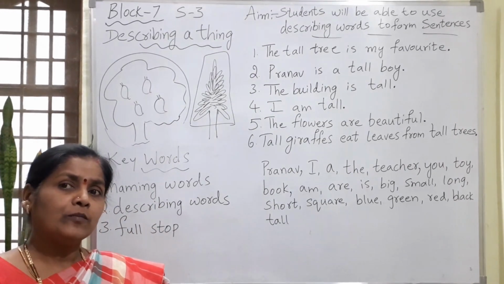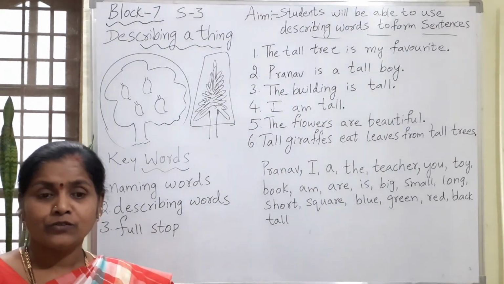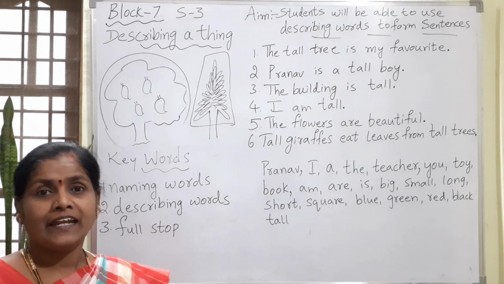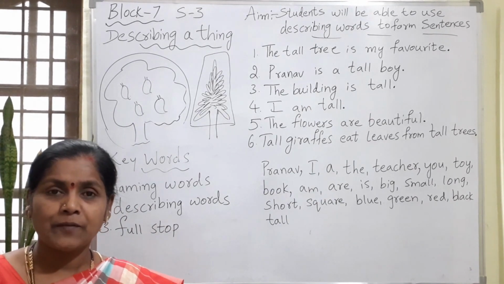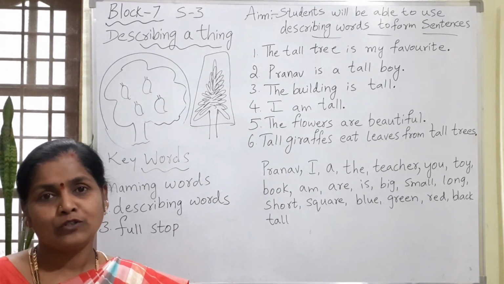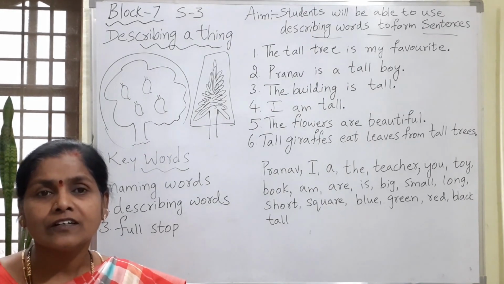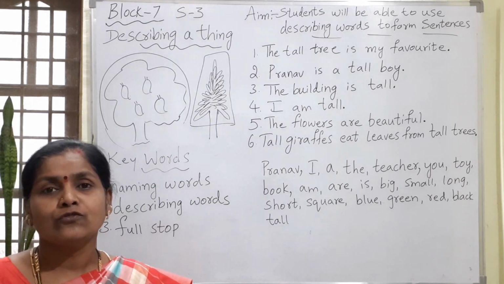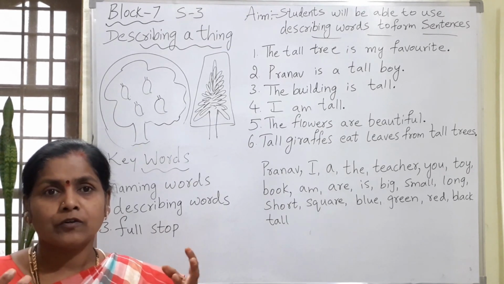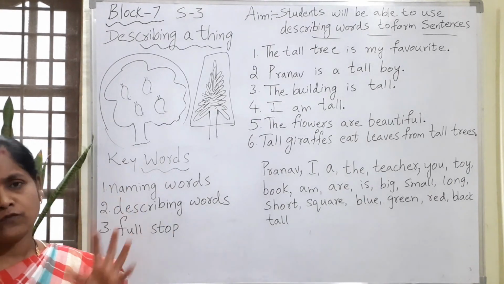In the previous class we have learnt about the describing words. I told you about the describing words. I have shown you one teddy bear. About the garden I have written on the board, and I have given you the homework also to paste your photo or to write your name and describe yourself. Okay, have you all understood how to use these describing words? What are these describing words used for? These describing words are used to give more information about anything. We'll get more knowledge about a particular thing or any person, animal, and so on.